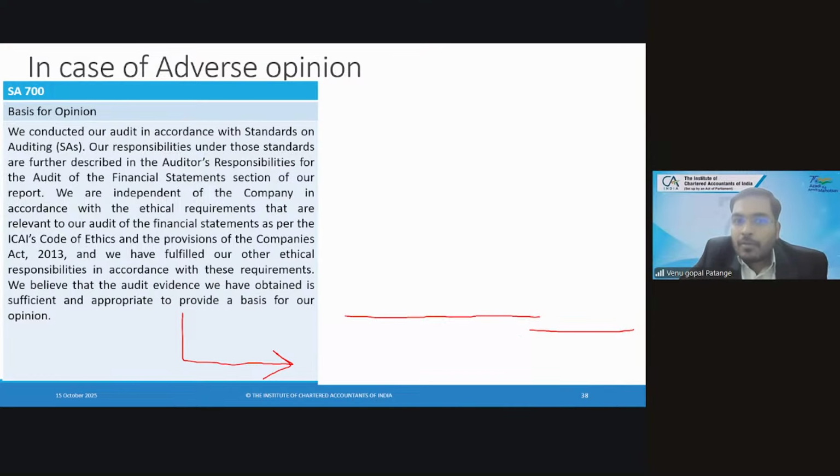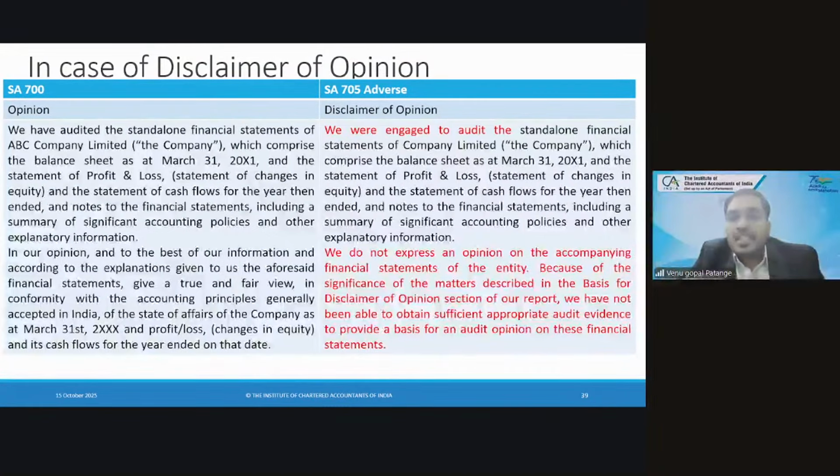Next, the last one, disclaimer of opinion. In a clean report, you say we have audited. Now there is a change: we were engaged to audit. You have not received information. How can you say you have audited? Because the audit was not done at all. Okay, so this is how you report in case of disclaimer of opinion.